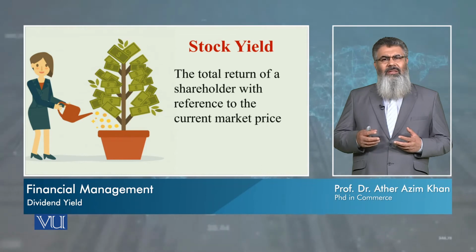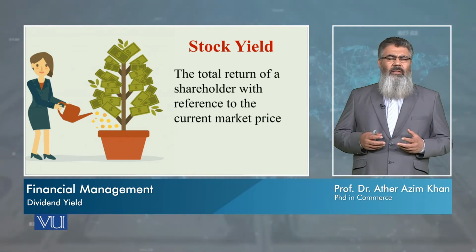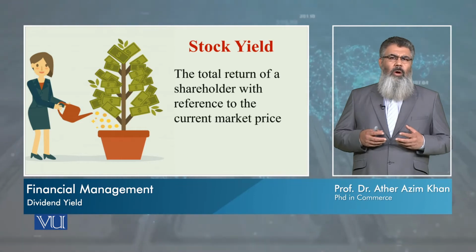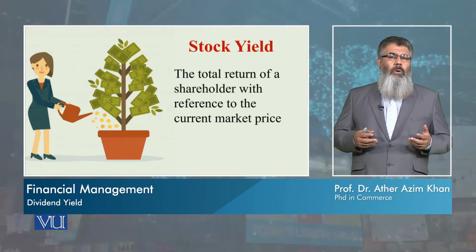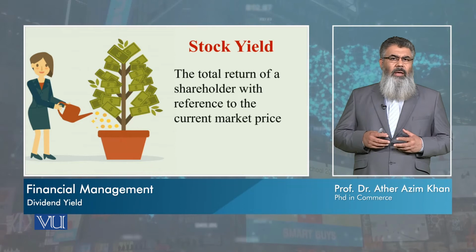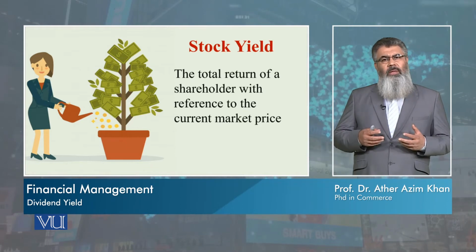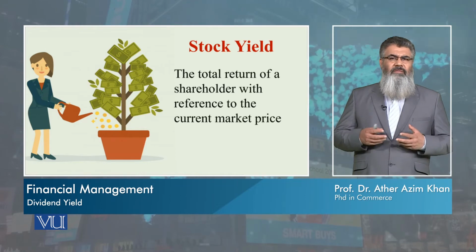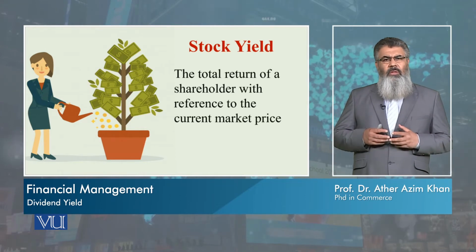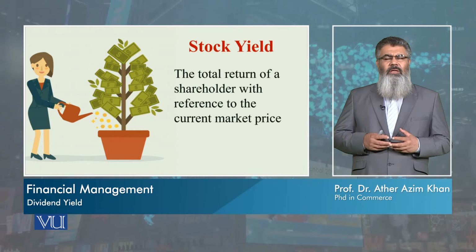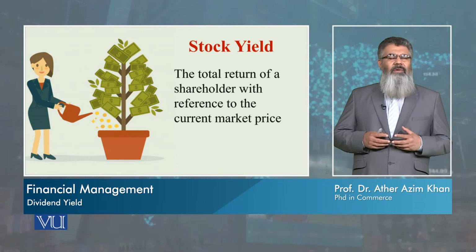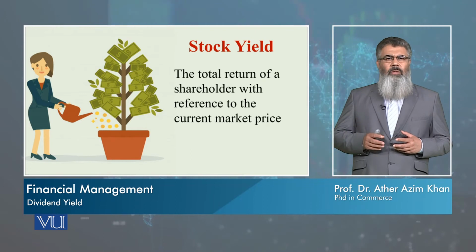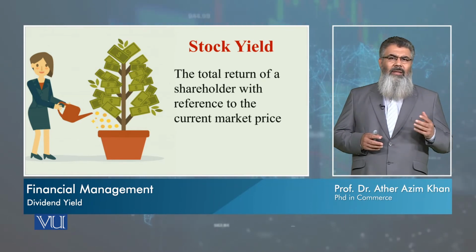Likewise, if we are talking about bonds, the term would be bond yield. Or in stocks, if we go into common and preferred, we may use the term common stock yield and preferred stock yield. So, stock yield is the total return of a shareholder with reference to the current market price. And this will include the capital gain and the dividend.